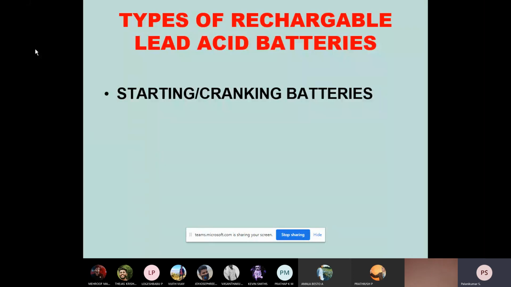So that is the reason why lead acid batteries are mainly called starting or cranking batteries. Crank means crankshaft, so it mainly helps to rotate the crankshaft. That's the reason why it is called a cranking battery.